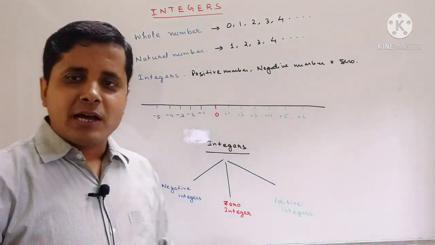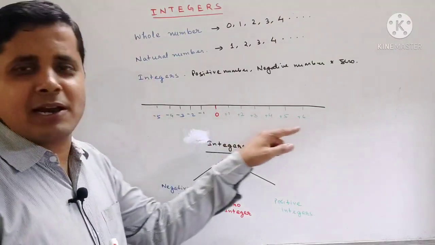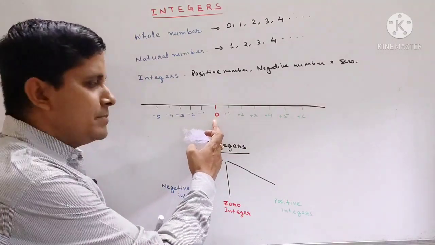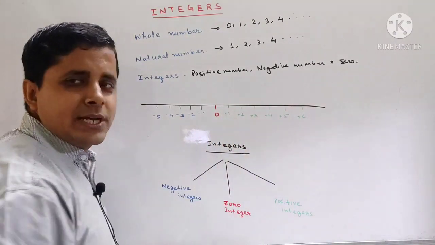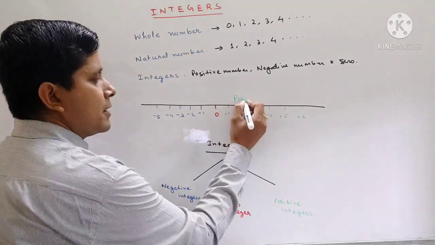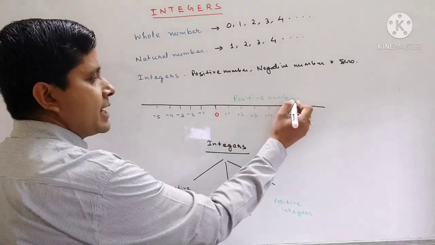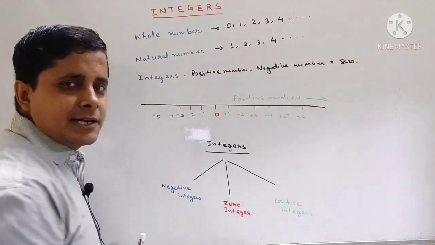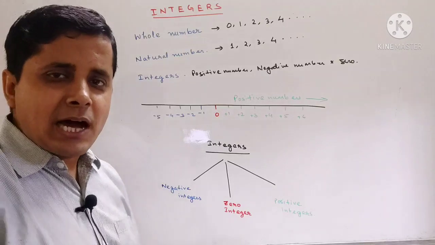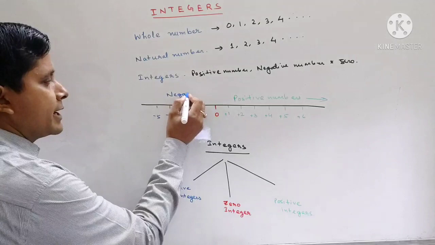Next we will see, okay students, what is this? Yes, you are right, this is a number line, and in a number line we can see that 0 stays at the middle and towards the right hand side we get the positive numbers. So these are all positive numbers. Positive numbers are on which side? Positive numbers are on the right hand side of the number line, and the negative numbers are on the left hand side of the number line. So these are the negative